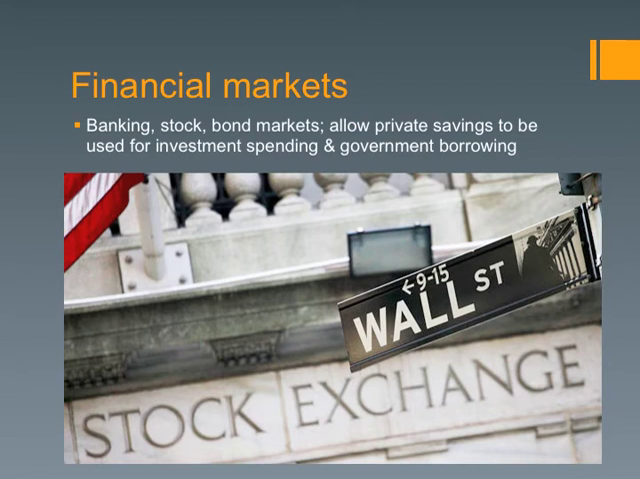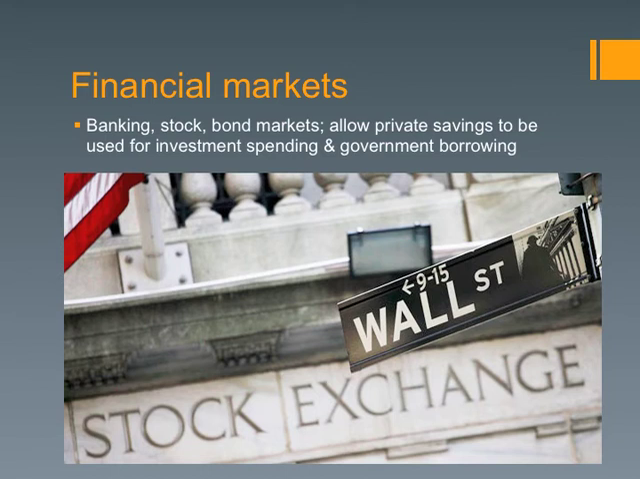In Unit 4, we talk about financial markets in great detail, so this is a basic introduction at the moment. Financial markets are defined as banking, stock, and bond markets. They allow private savings to be used for investment spending and government borrowing. There are actually a lot of important ideas in that definition. It doesn't seem like it, but it really is. We've talked about stocks, owning a share of a company, and bonds, letting a company or the government borrow money from you. Banks let individuals borrow money.